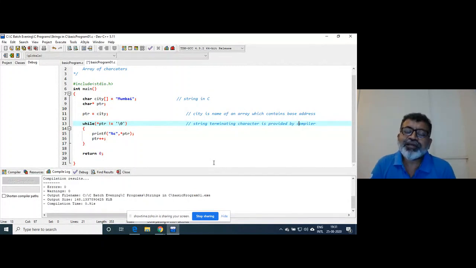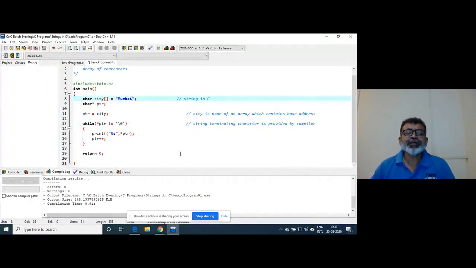So the compiler did its own job cleverly so that you don't need to worry. The compiler put that slash 0, that's it. So here slash 0 is inserted, provided by the compiler. That is a wonderful facility by the compiler.